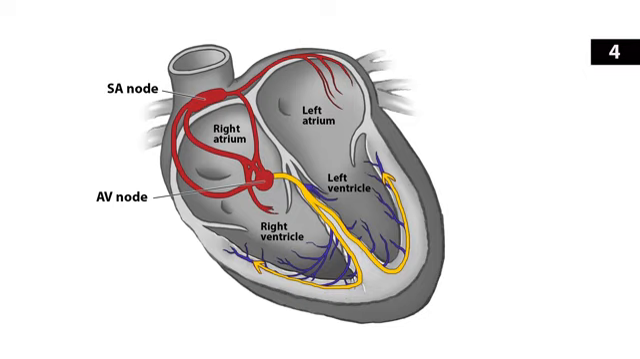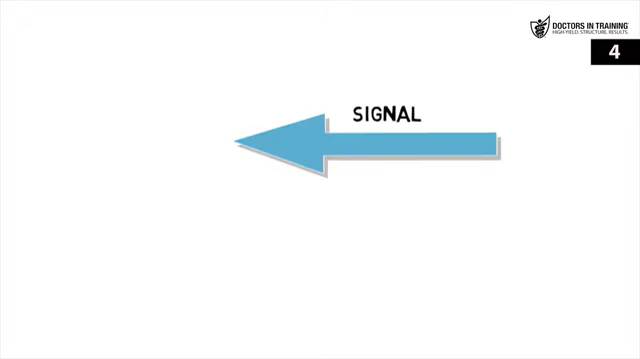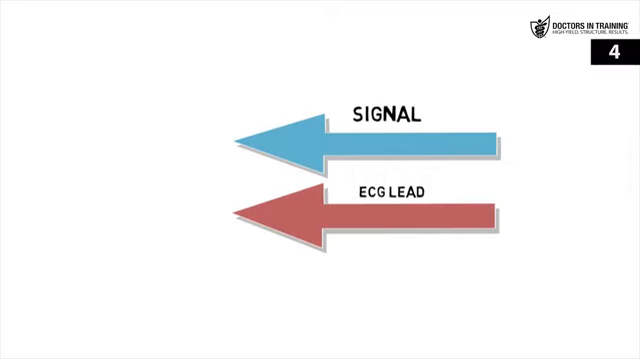So there is a direction to this electrical signal, and a normal heart will have a net electrical signal that moves down and to the left. But this net electrical signal will be interpreted differently depending on which lead you look at. Now, if the heart electrical signal is moving in the same direction of the lead, then you will see a positive deflection on the ECG.